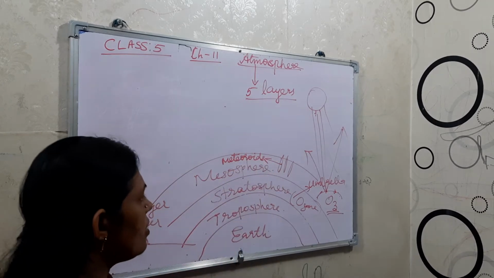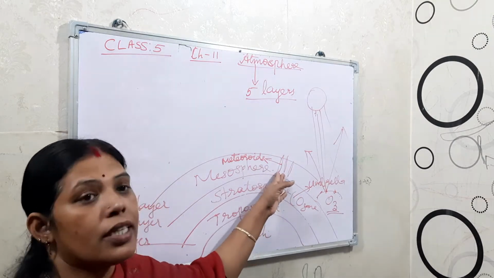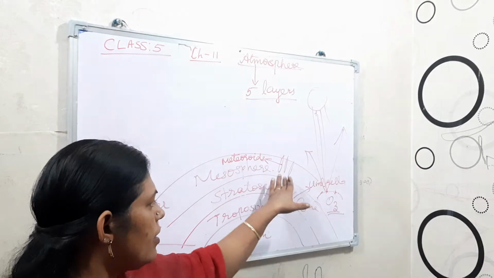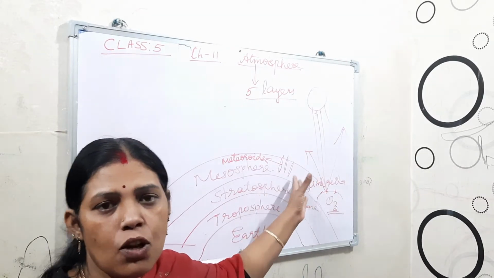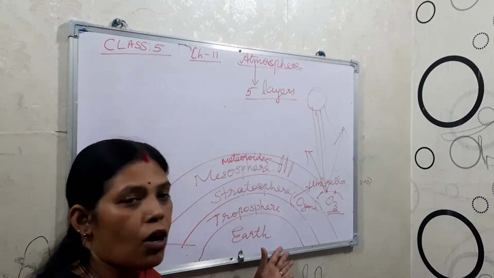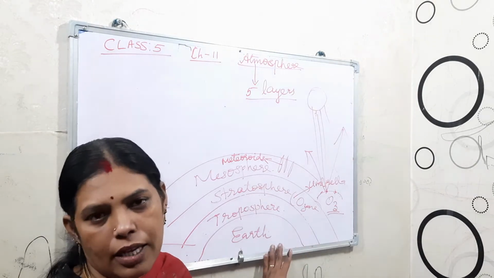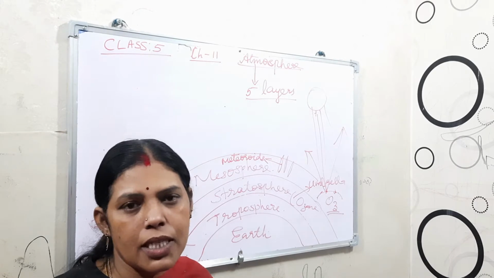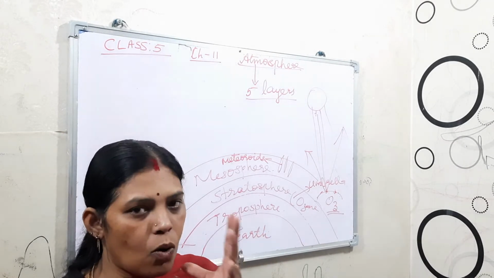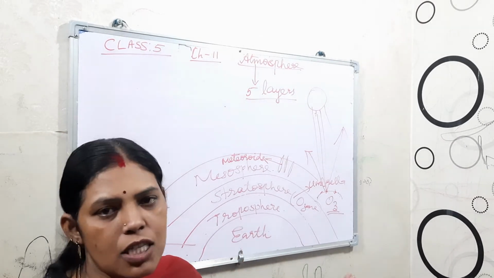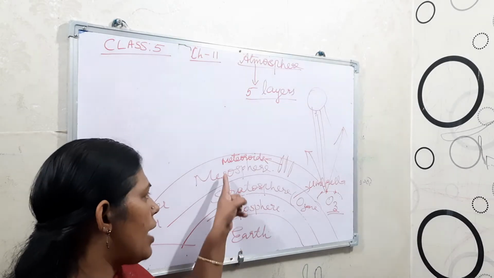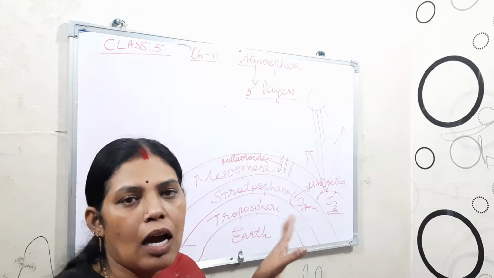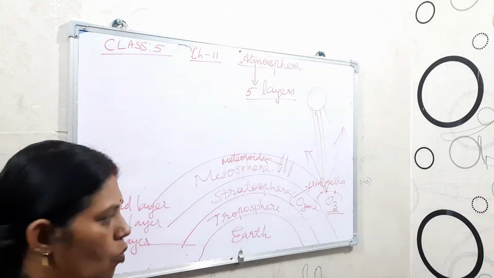When they reach the third layer, the mesosphere, they crash and burn out there itself, so they will not come down and harm the earth's surface. If they hit the surface, there may be holes or big craters formed. So the mesosphere helps here. They burn out fully and do not come down.